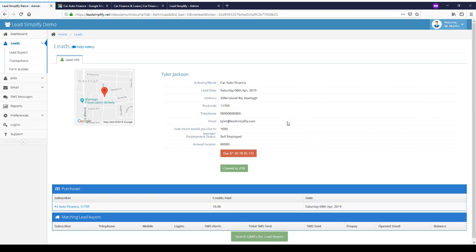There we go. So we've clicked back into this lead and we can see that Tyler Jackson has a purchase recorded. So A1 Auto Finance purchased this lead. They paid 10 credits and here's the date that it was purchased on. If we have a look at A1 Auto Finance,